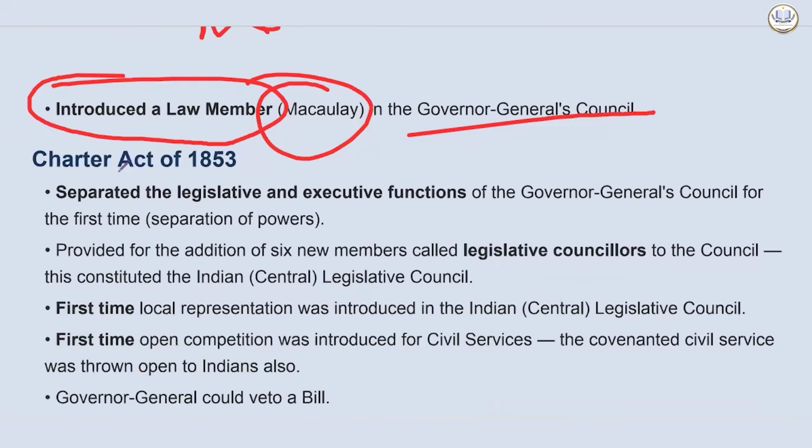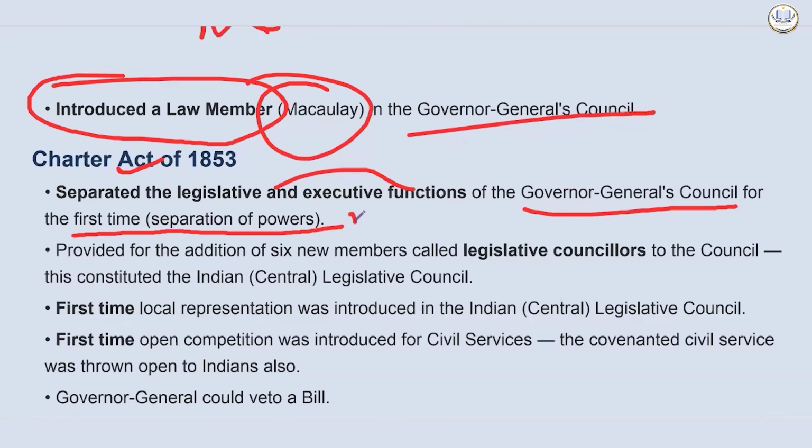Then comes the Charter Act of 1853. So it separated the legislative and executive functions of the Governor General's Council for the first time. Separation of power in a real manner was established in Charter Act of 1853. And if this comes in the prelims, and they ask you that separation of power was established through which act, and there are options, then you have to take Charter Act of 1853. Why so?